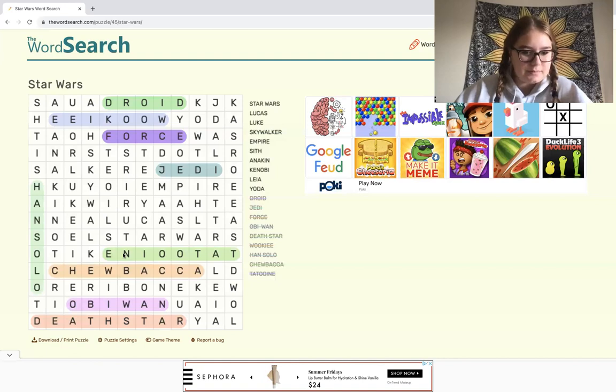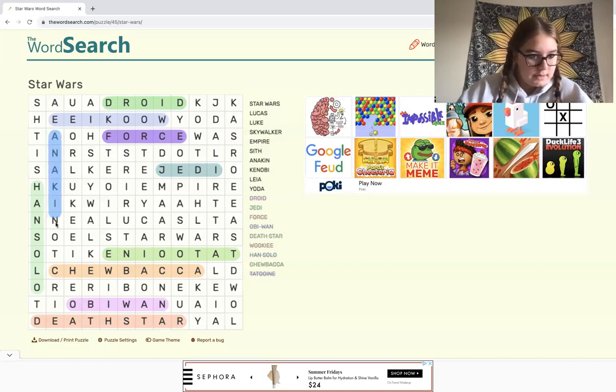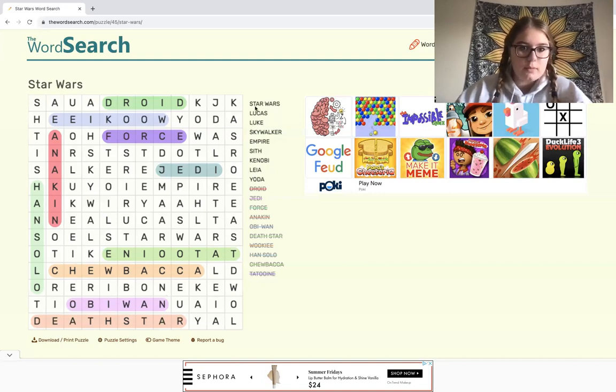What else? So anything next to this one? Oh, here's Anakin right next to Han Solo. What about right next to Anakin? Do we see anything? I don't think so. Well, so we'll start going through. We'll look for Star Wars. Oh, right here's Yoda, right next to the words. We'll start looking for Star Wars.